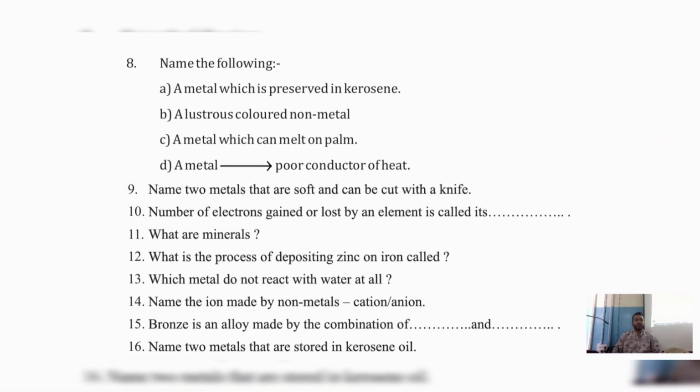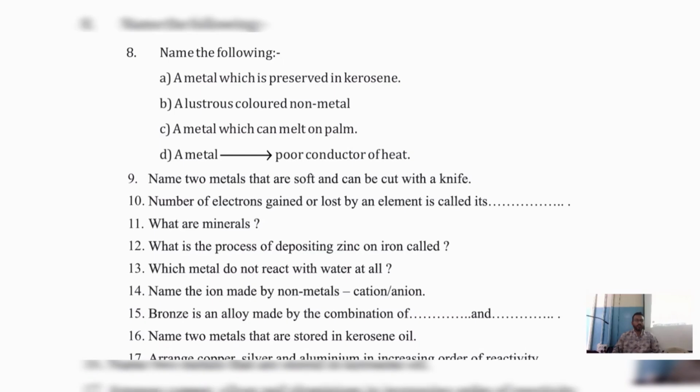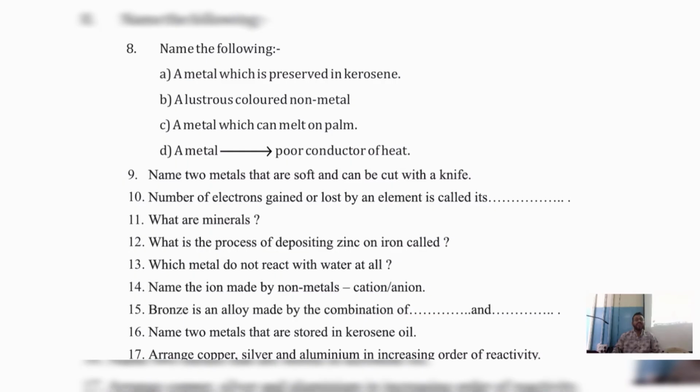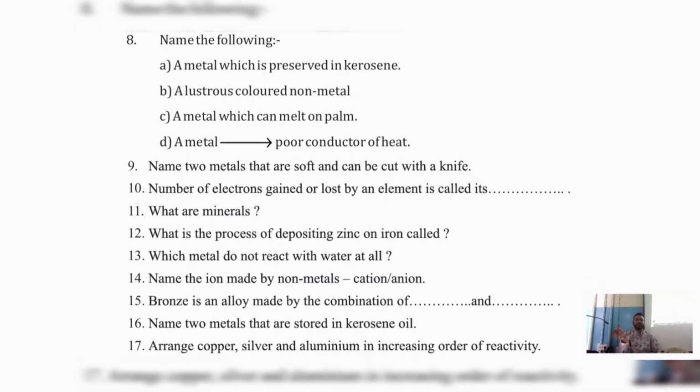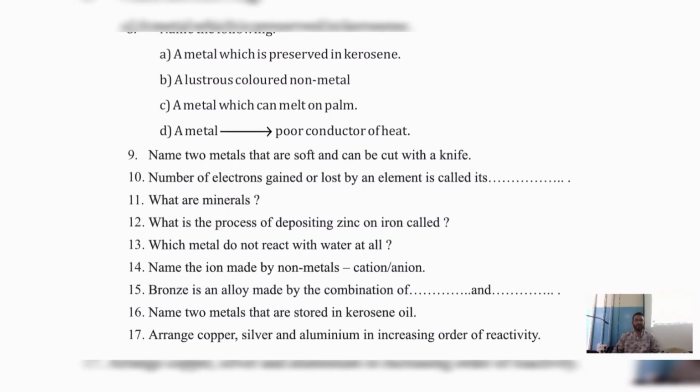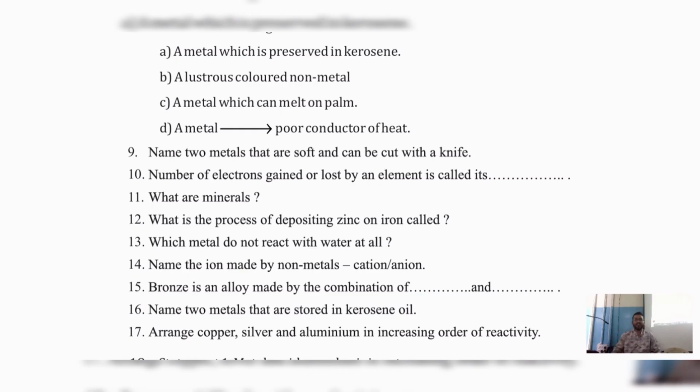Name the following. A metal which is preserved in kerosene. A lustrous colored non-metal. It is lustrous, it has a shining, still it is non-metal. Iodine. A metal which can melt on palm. Keep on palm also it will melt. Mercury. Potassium, sodium, it can be cut with a knife.